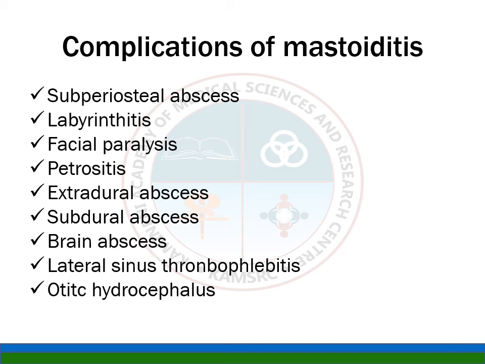So what are the complications of mastoiditis? You have various complications like periosteal abscess, labyrinthitis, facial paralysis, petrositis, extradural and subdural abscess, brain parenchymal abscess, lateral sinus thrombophlebitis, and otitic hydrocephalus. These are all complications of mastoiditis.